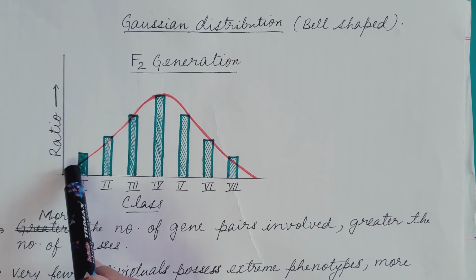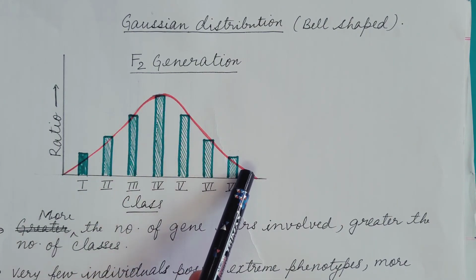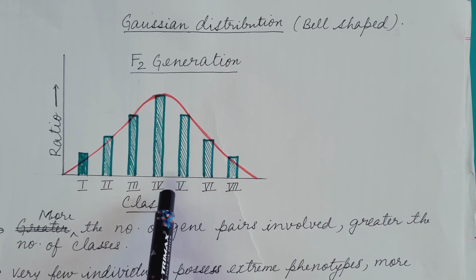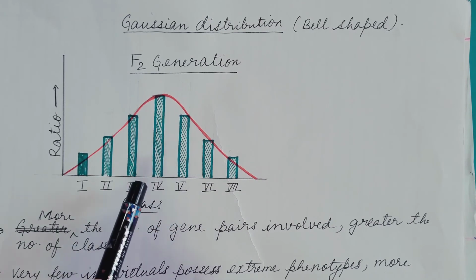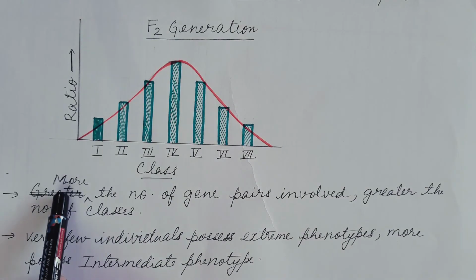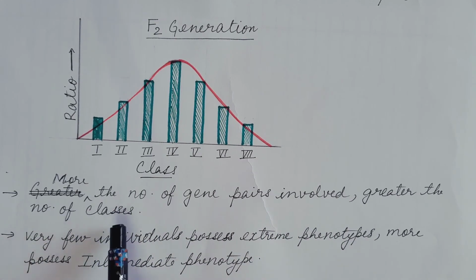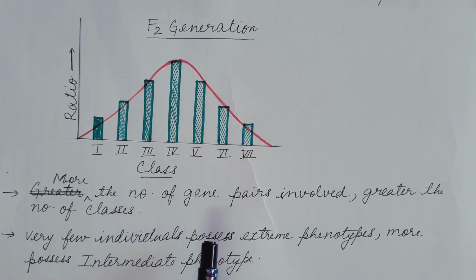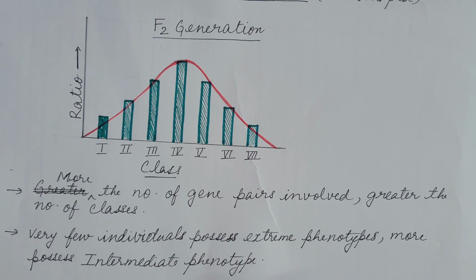And this curve is smooth because in addition to the genetic factors, the environmental factor is also responsible for the phenotype, here the color of wheat kernels. Also, the greater the number of gene pairs involved in the phenotypic expression of a trait, the greater the number of classes there will be.